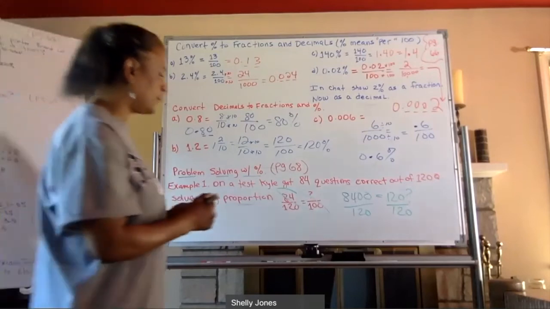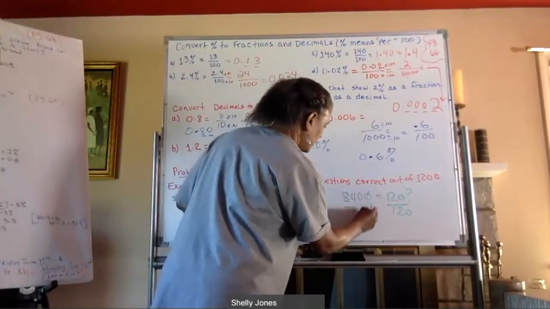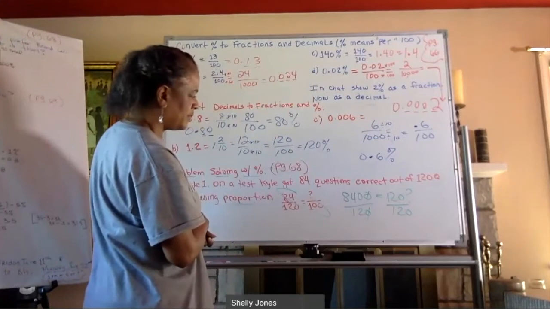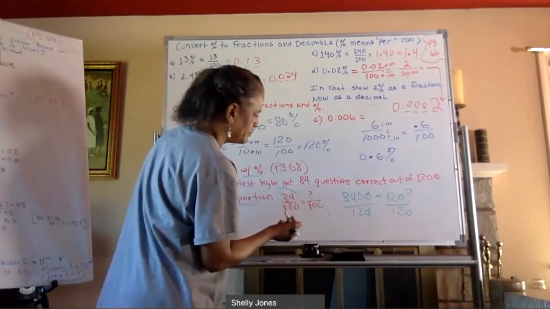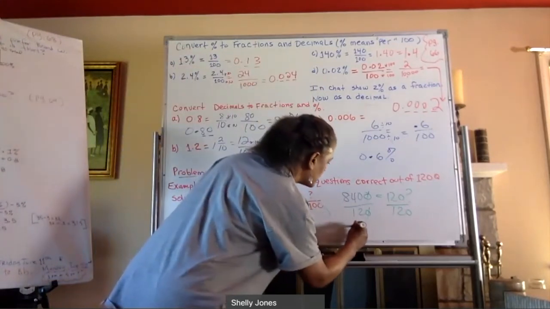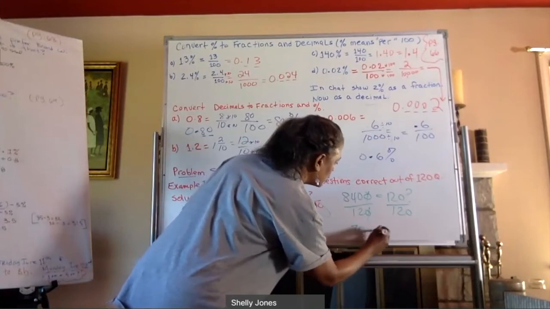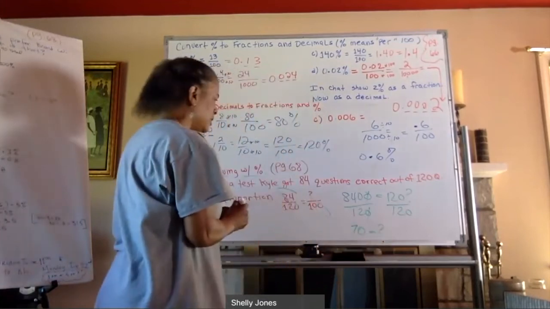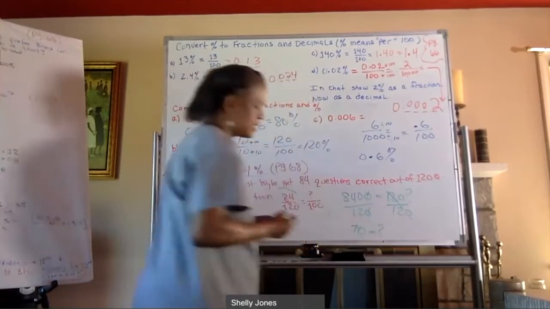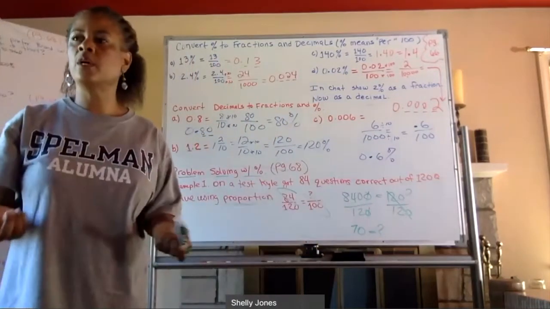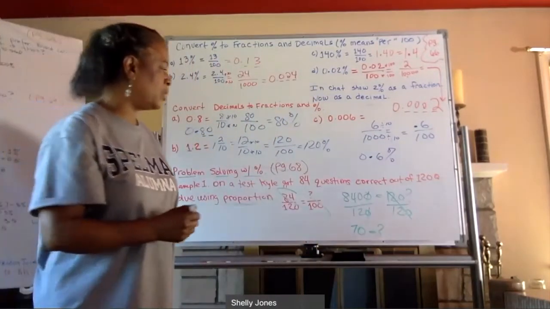So let's see. That's a 70. Yep, that's a 70. So 70 equals question mark, because the 120s cancel out. 120 over 120 is 1. So my question mark equals 70.